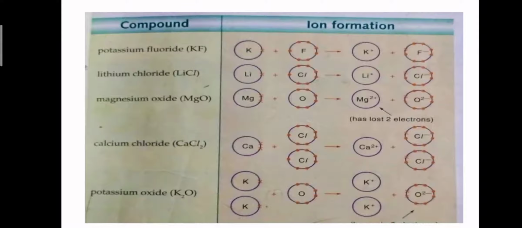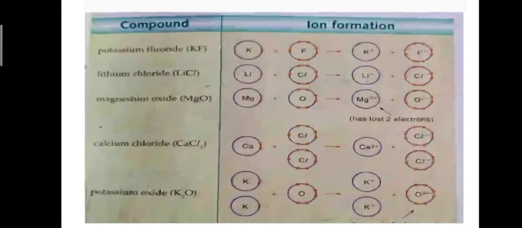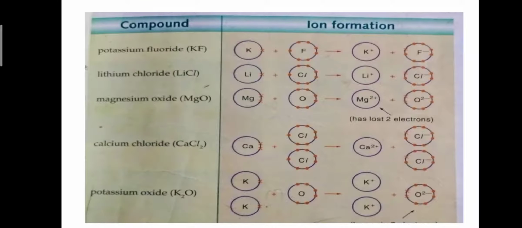Here are the examples of some more compounds which form ionic bond. Number 1, potassium fluoride. Potassium has 1 electron in its valence shell and fluorine has 7 electrons. When potassium loses its electron, fluoride ions will form after the gaining of the electron of potassium. Number 2, lithium chloride.